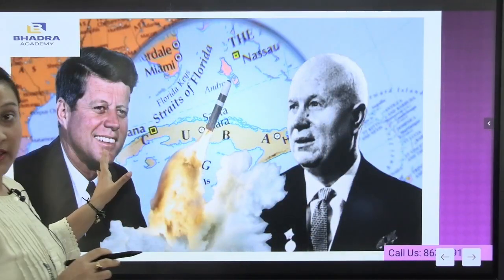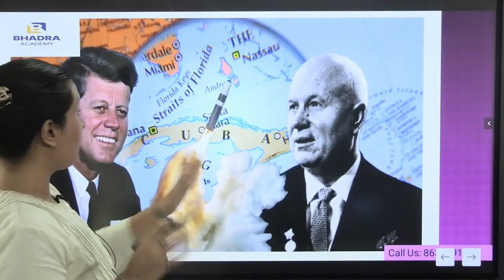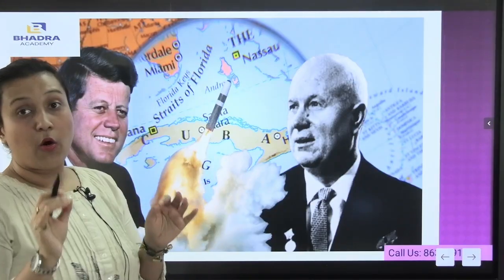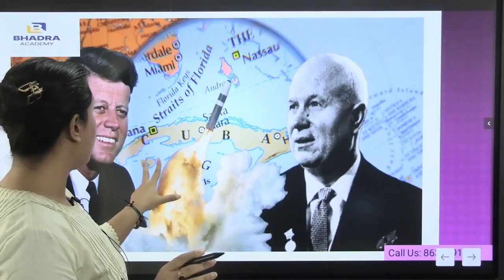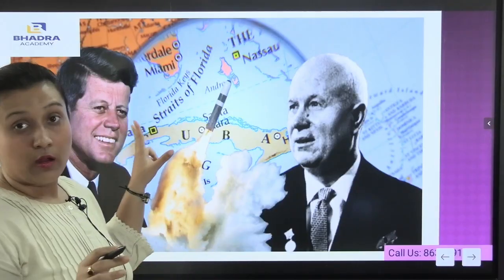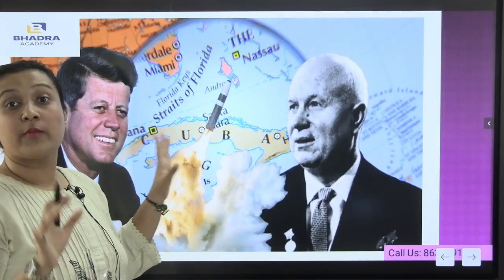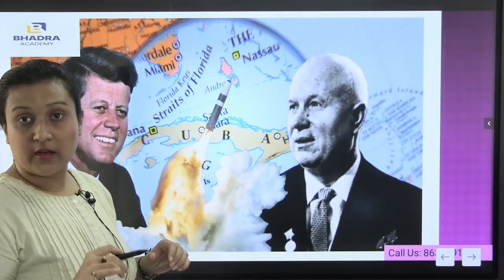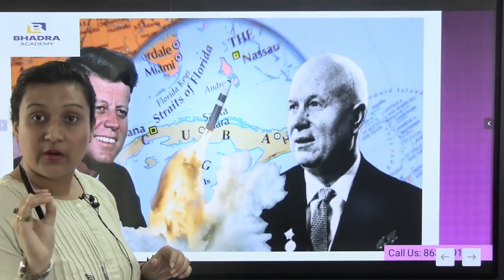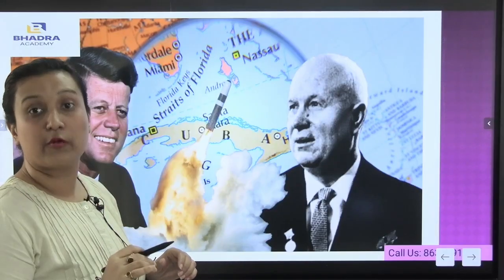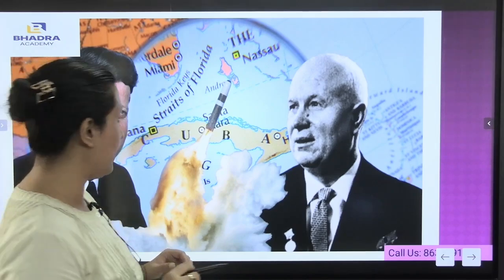Here this is John F. Kennedy and here it is Nikita Khrushchev. During that time there was a very hot confrontation between the two presidents. These two presidents belonged to the most powerful empires of that time. Russia and the United States of America were the most powerful countries after World War II ended.